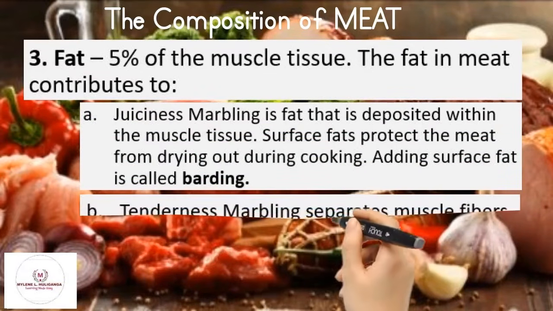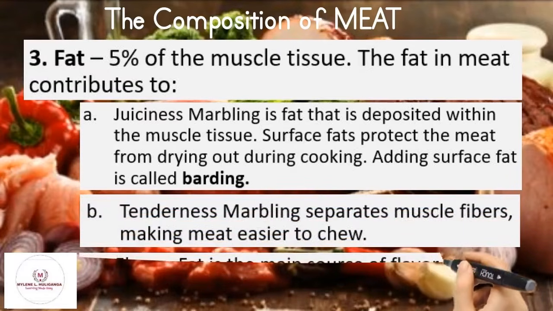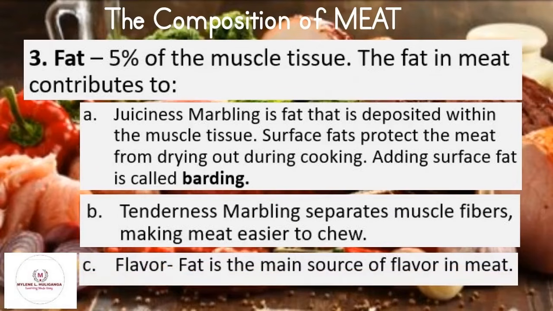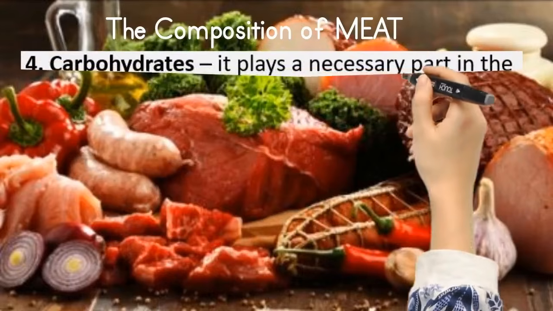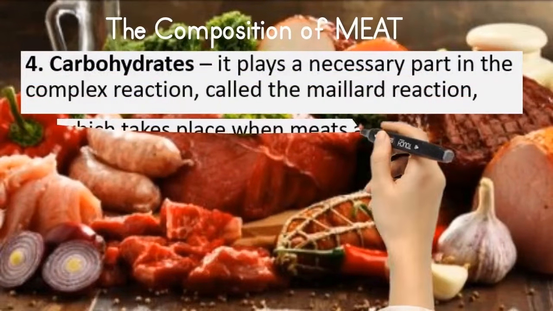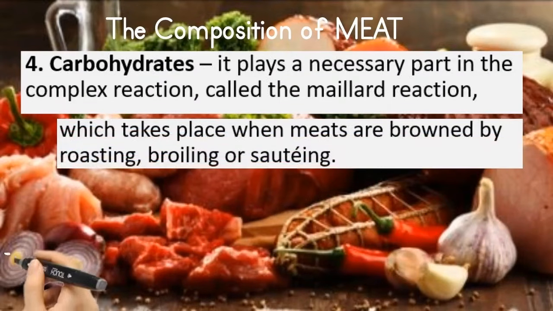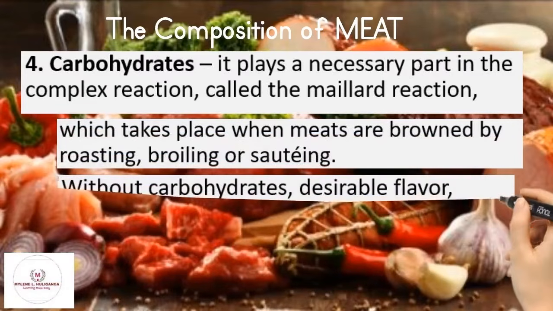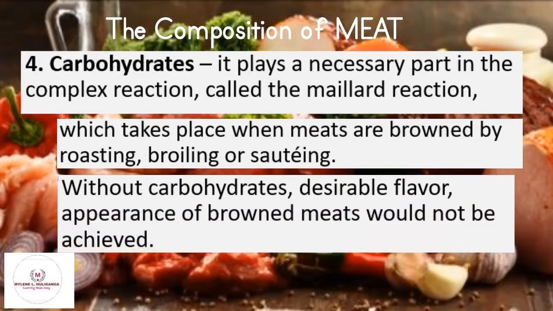Letter B, tenderness. Marbling separates muscle fibers, making meat easier to chew. And letter C, flavor. The fat is the main source of flavor in meat. The fourth composition of meat is the carbohydrates. It plays a necessary part in the complex reaction called the Maillard reaction, which takes place when meats are browned by roasting, broiling, or sautéing. Without carbohydrates, the desirable flavor and appearance of browned meats would not be achieved.